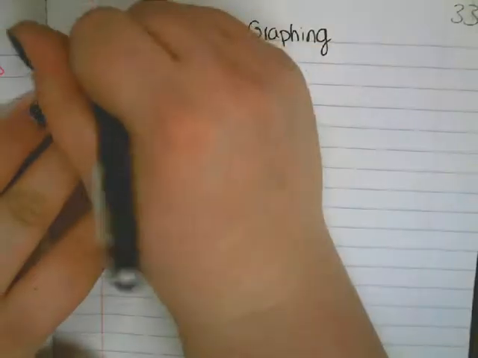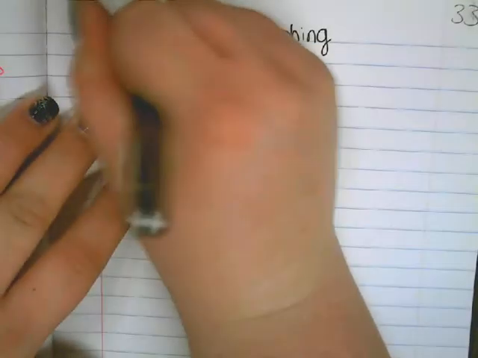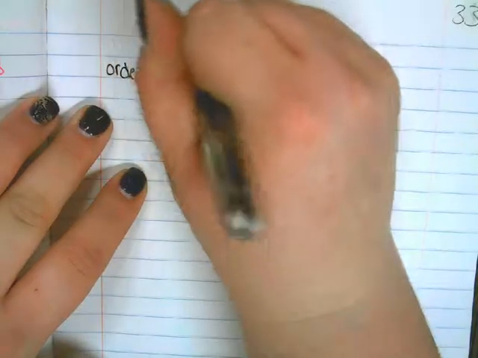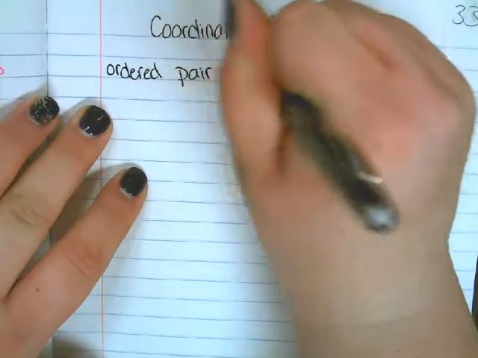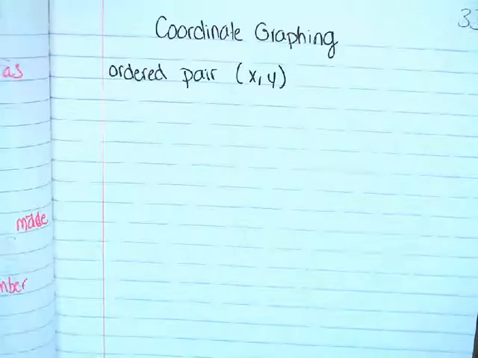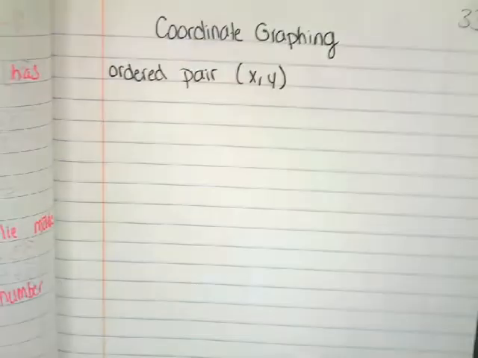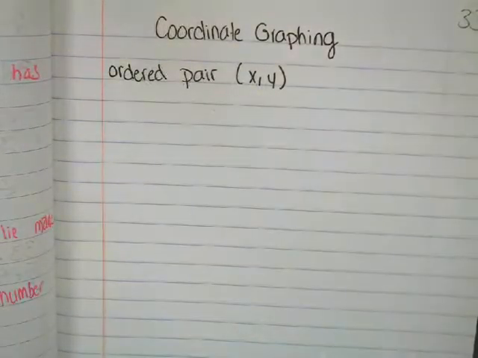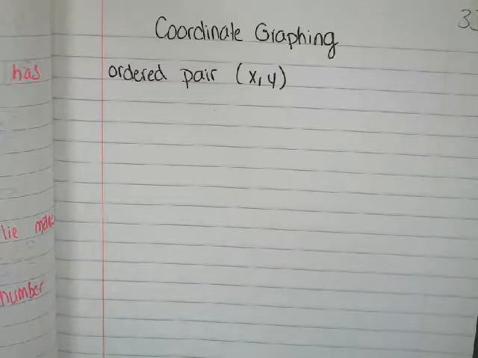So, ordered pair would be your X and Y. So when you think of an ordered pair, think of it as an address. It's telling you where to go. You all have an address on your house that tells the mailman where to deliver the mail. The ordered pair tells us where to go on the coordinate graph.